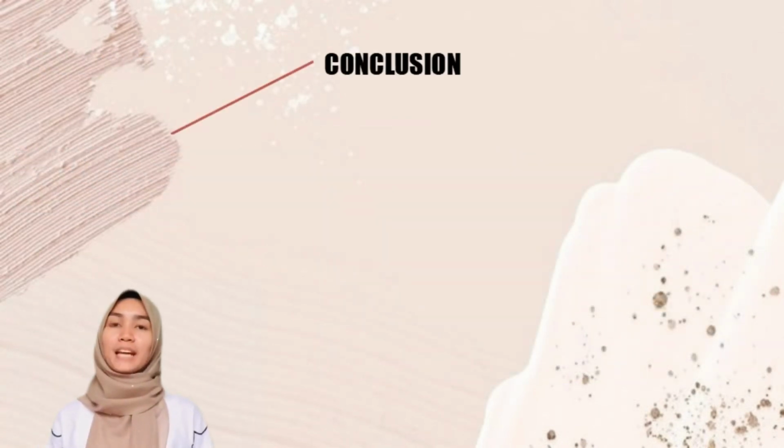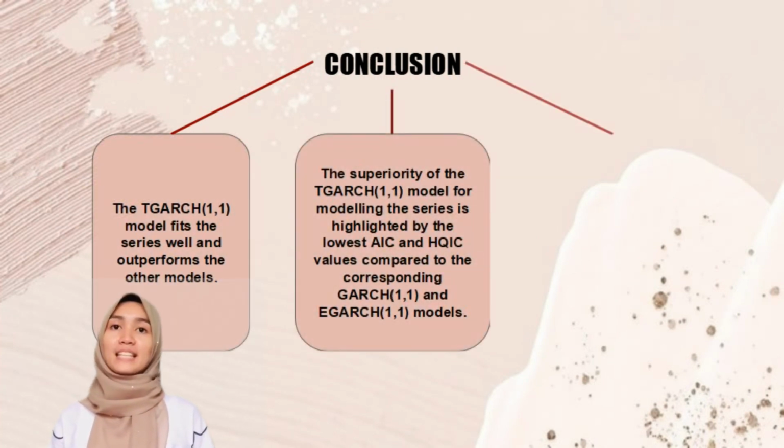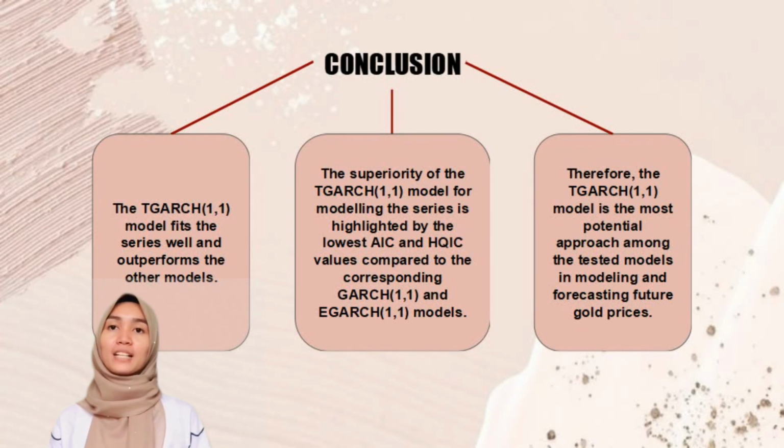According to the result obtained in this study, we would like to conclude that the Izzah model fits the series well and outperforms the other models. So the superiority of the Izzah model for modeling the series is highlighted by the lowest AIC and HQIC values compared to the Izzah and Izzah model. Therefore, the TH11 model is the most potential approach in modeling and forecasting future gold prices.